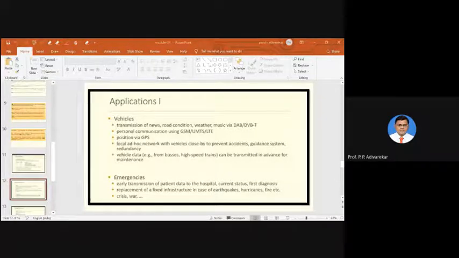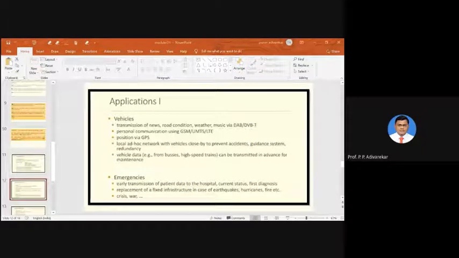Also, if you take an example of trains, suppose two trains are traveling on the same track, coming from opposite directions. If they are not enabled with communication equipment like mobile communication, then it might be possible that the trains will collide with each other.